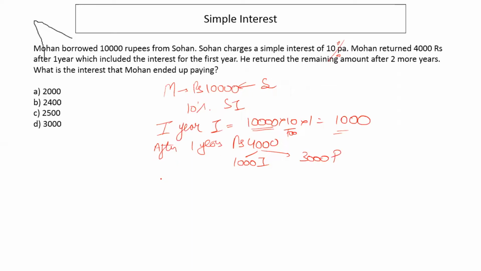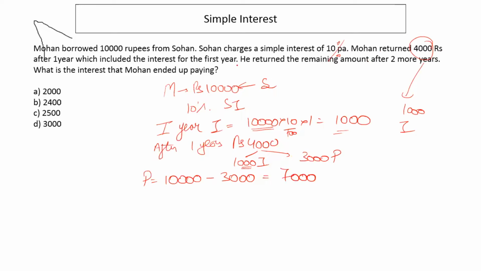So now he is left with a principal of 10,000 minus 3,000, which is 7,000. Right? Because 1,000 was interest out of this 4,000. So the principal amount that he has returned is 3,000. So the actual money that he is left with is 7,000.